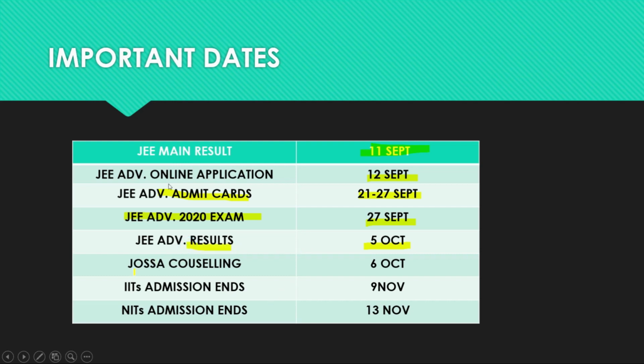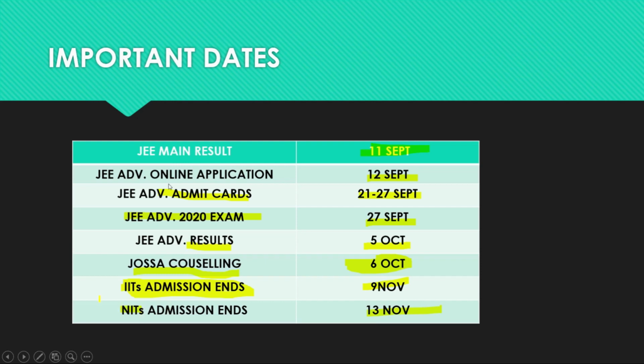And JOSA counseling is going to start from 6th October, that is tomorrow. And IIT admission ends on 9th November, and NIT plus system admissions end on 13th November.